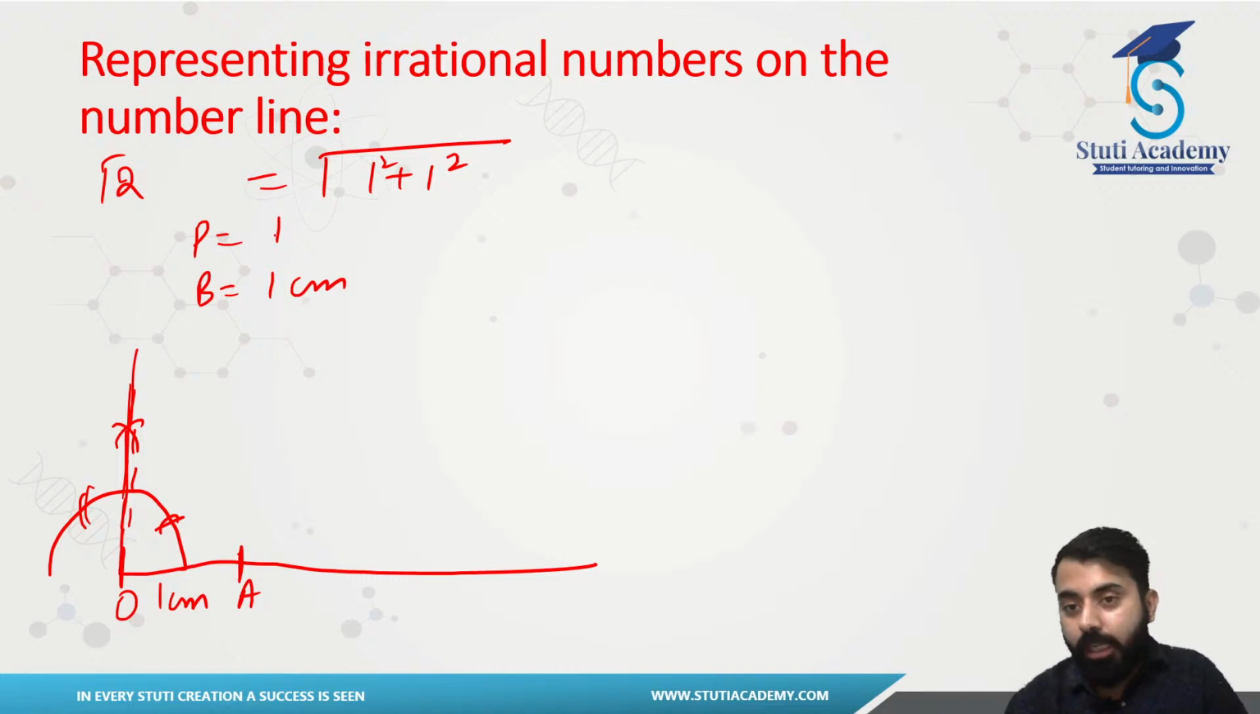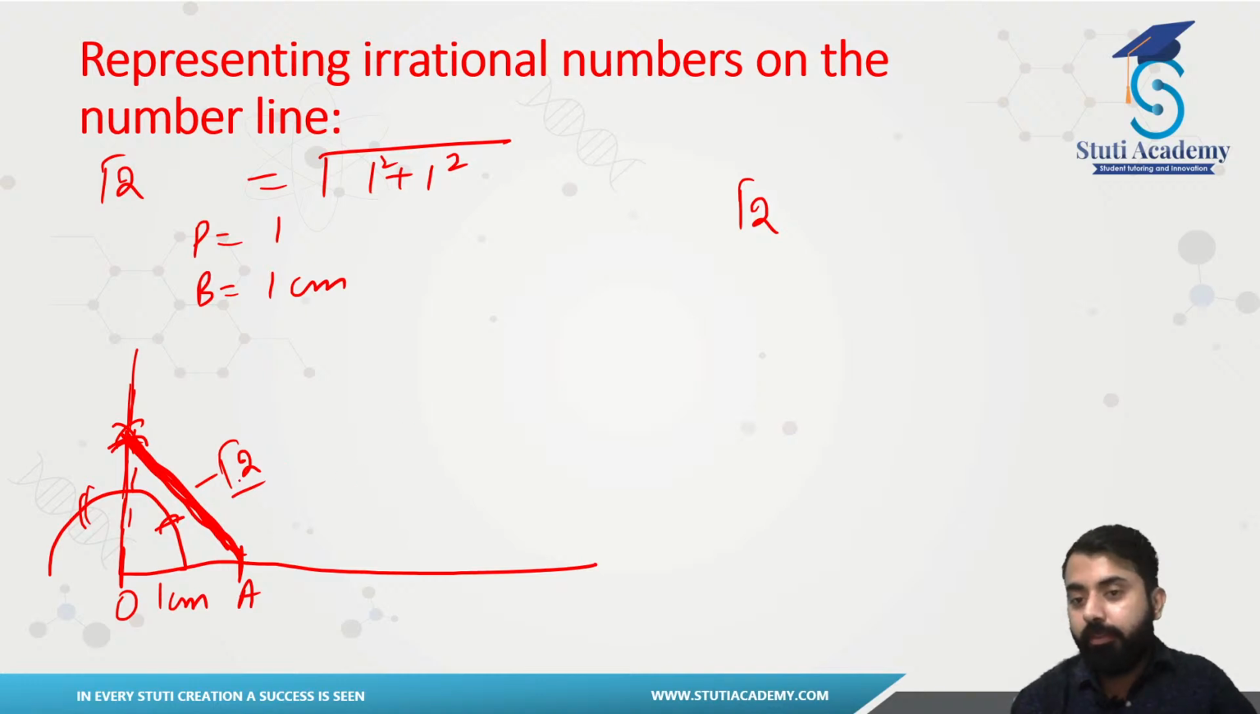Now you have to mark out your perpendicular, which is 1 centimeter. So let's say this is 1 centimeter. Join this one. Put your compass here and open up the compass of this much length, because we have to point out our root 2, right? So this length is actually root 2, right?